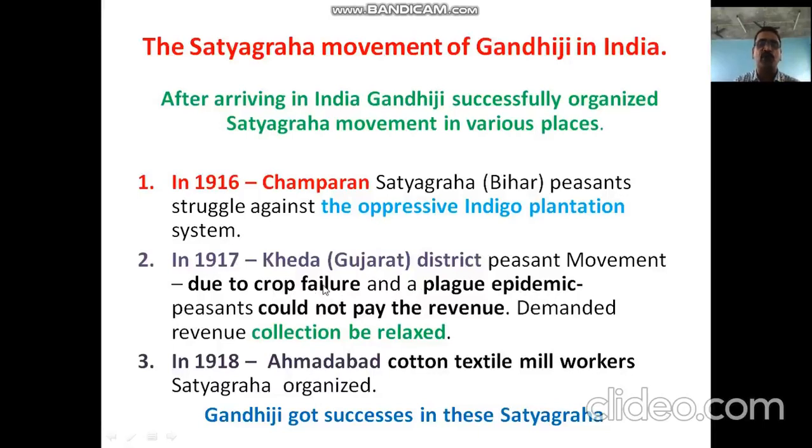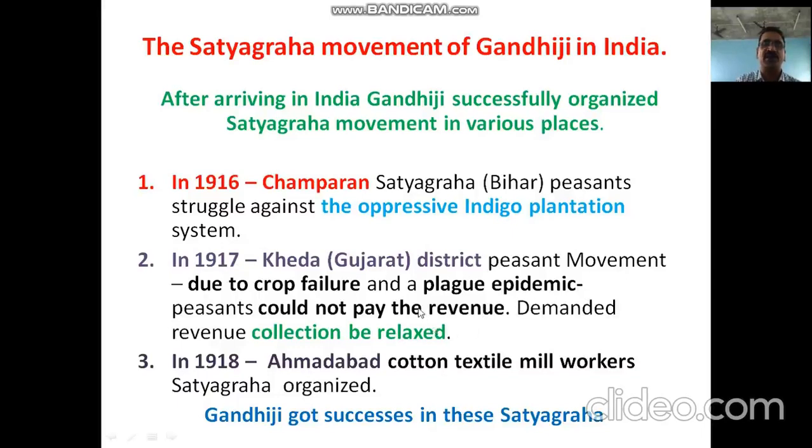Their crops failed because of famine, not getting the proper rainfall and all. Crops failed, and they were unable to survive. And on another side, a plague epidemic was spreading in the Kheda district. Because of these two great problems, the peasants of Kheda district were unable to pay the land revenue to the British, and their demand was that the demanded revenue collection be relaxed, given up or waived.